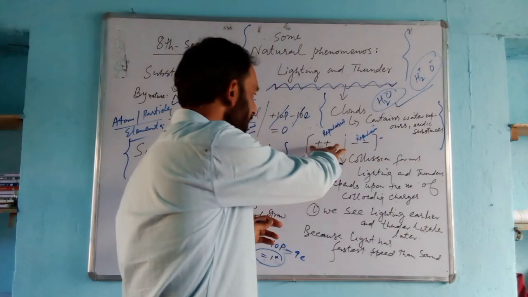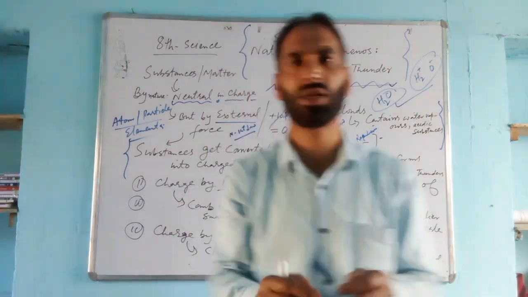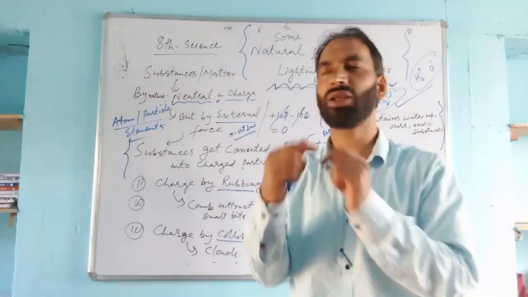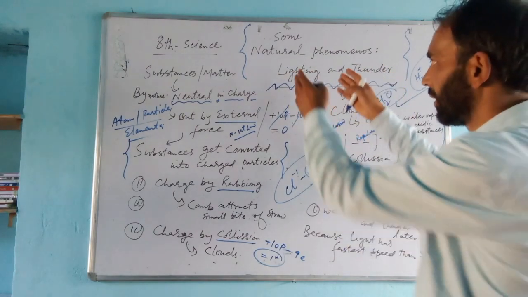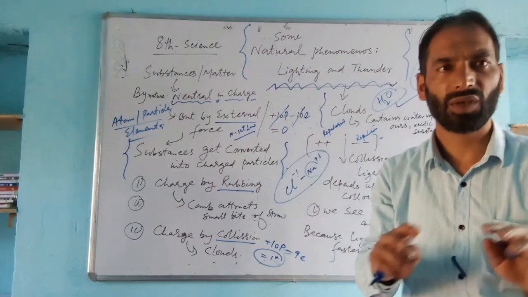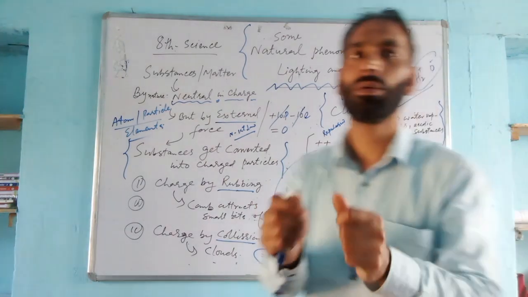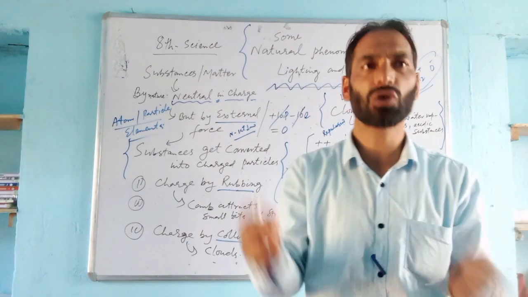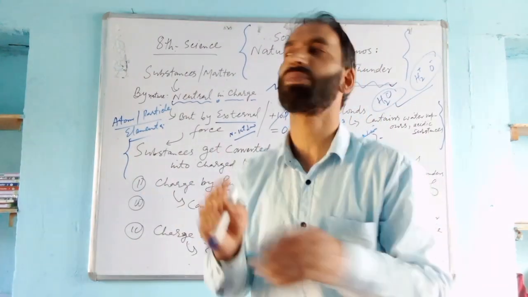When a huge number of positive charges and a huge number of negative charges collide with each other, there we get the sparks. There we get lights, as well as when there is a collision between two bodies, we can say that light is produced as well as sound is produced.